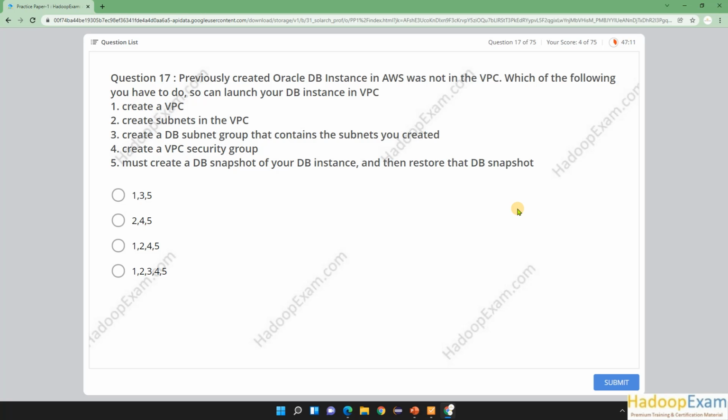The question is simpler compared to this. The previously created Oracle database does not have a VPC and you want to create a VPC. Obviously you need to create a VPC and create a subnet in the VPC. Yes, we need to create a DB subnet group that contains the subnet you created. Create a VPC security group, because an instance level security group is required. You must create a DB snapshot for your DB instance and then restore the DB snapshot. So all 5 are correct here. So this is the answer.